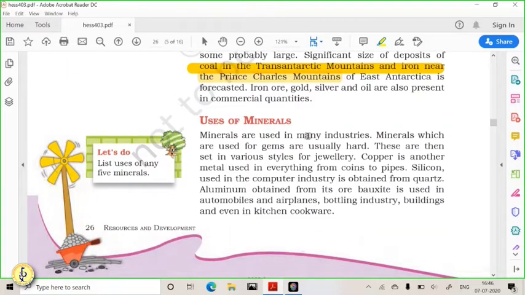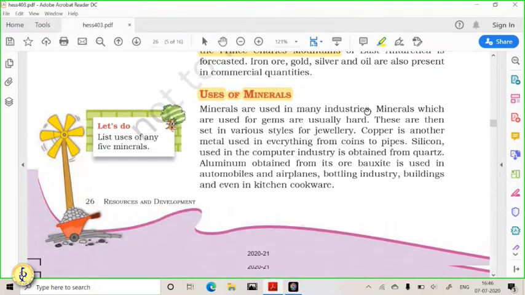Now, after seeing these minerals in the different regions, let us understand the use of minerals. Minerals are used for different purposes. First is day-to-day life. Your kitchen trolleys, your kitchen knives, your gas cylinder are made up of different metals. Your vehicles are also made up of metals.